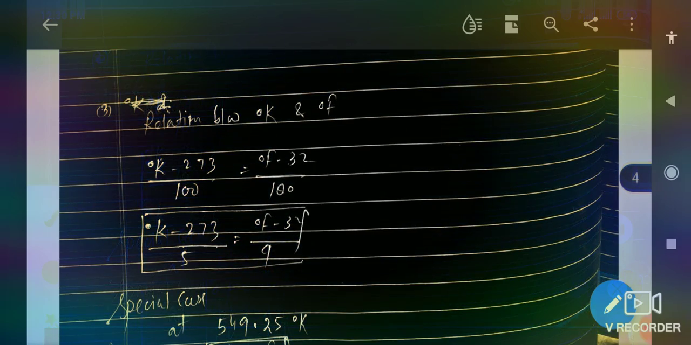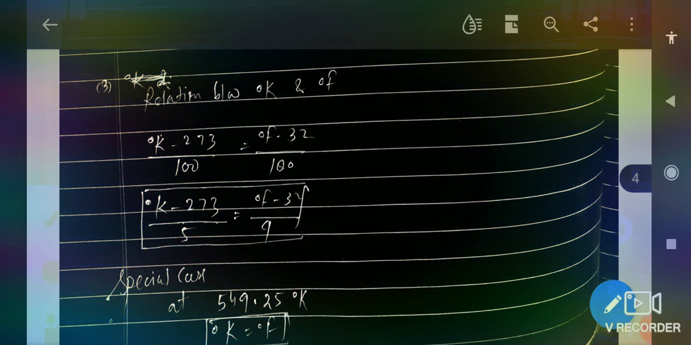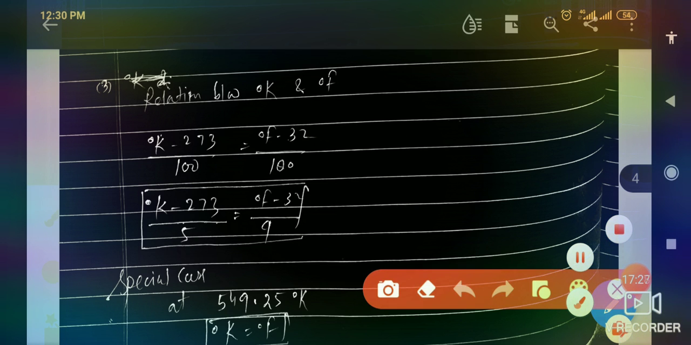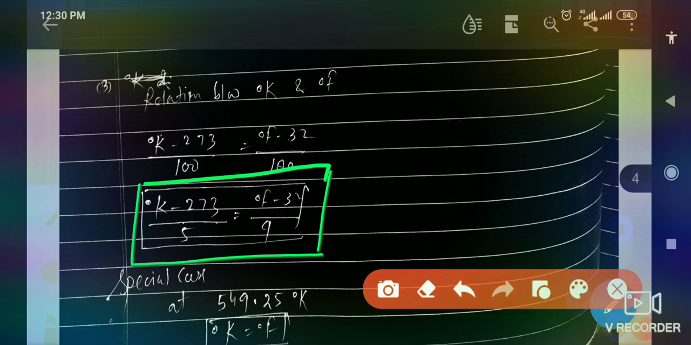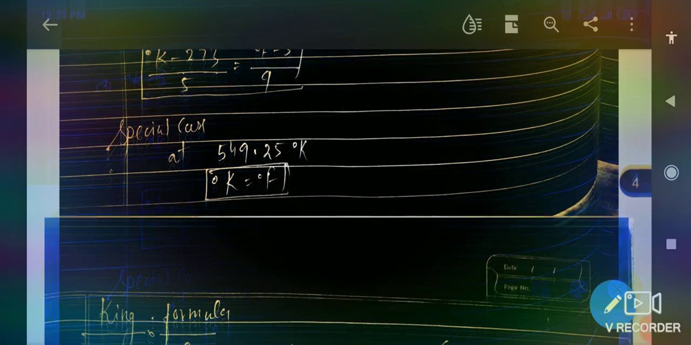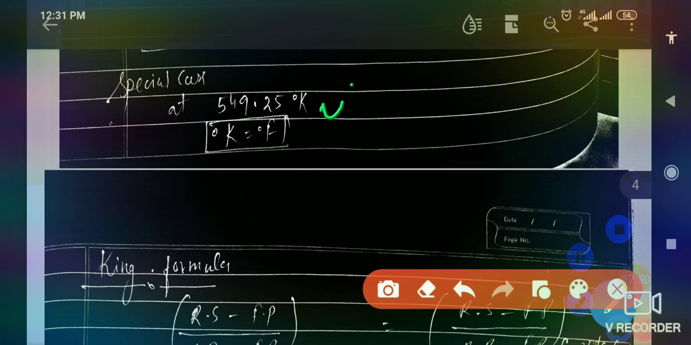Now if we ask you what is the relation between degree Kelvin and degree Fahrenheit, the relation is (degree Kelvin minus 273) whole divided by 5 equals (degree Fahrenheit minus 32) whole divided by 9, which is the exact and accurate relationship between degree Fahrenheit and degree Kelvin. Okay, now here we will also discuss the special case. So remember this: at minus 40 degrees, the temperature in degree Celsius and the temperature in degree Fahrenheit are equal.